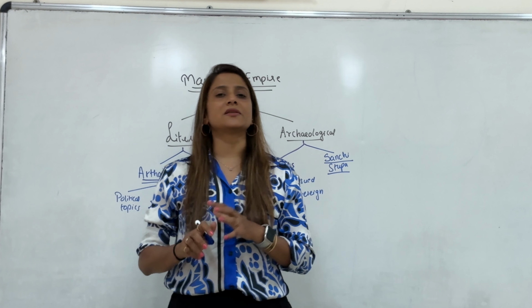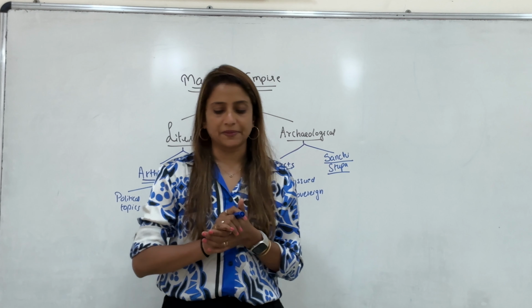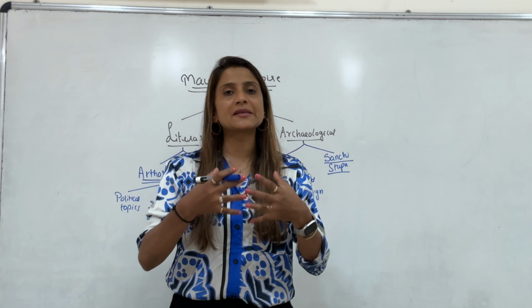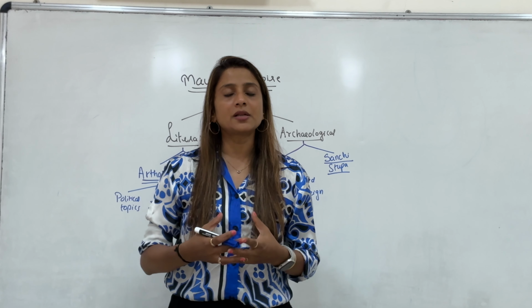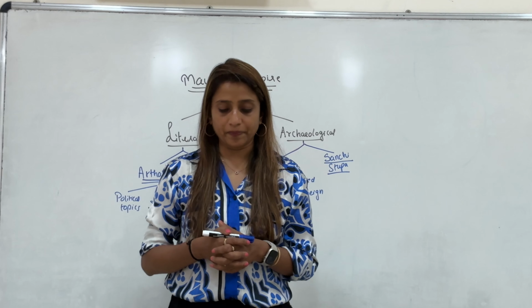A Buddhist stupa. Stupa is associated with Buddhism. Stupa represents Buddha. It represents Buddha in spiritual form.